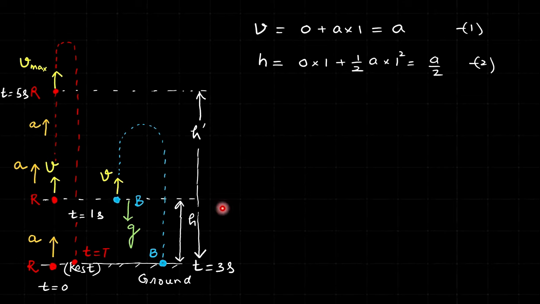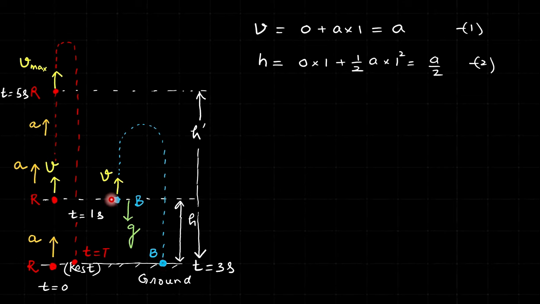I can take the upward direction positive. S is equal to ut plus half at square. Time of fall is 2 seconds. T is equal to 1 when it started falling, and t is equal to 3 seconds when it reaches the ground. So the time of motion of the bolt is 2 seconds.